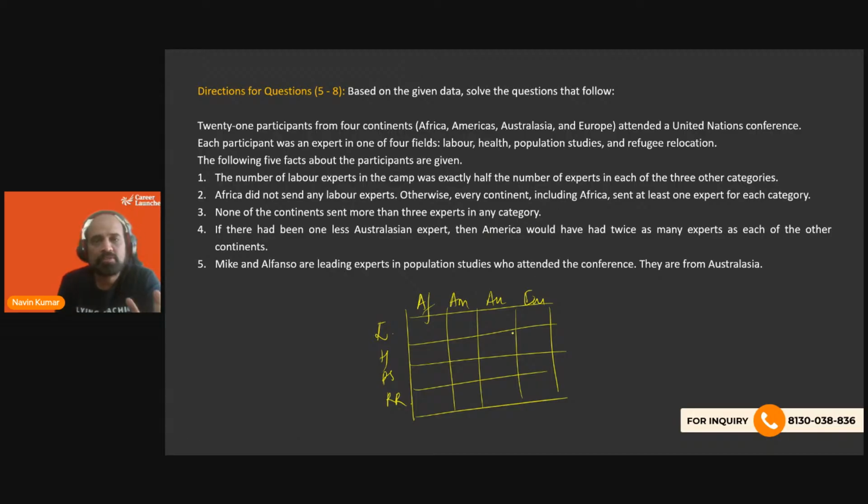And then we are told how many people there are overall. Overall, we have 21. And then how many are labor experts, and how many did not attend from a particular continent. So more information to fill up the grid, right? Let's see how much we will be able to fill it up.